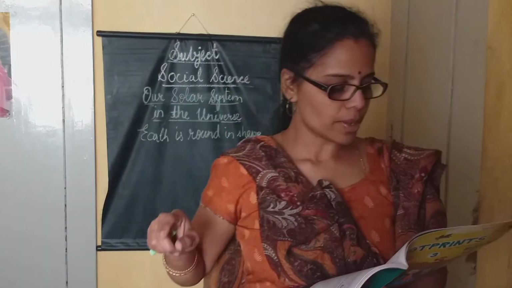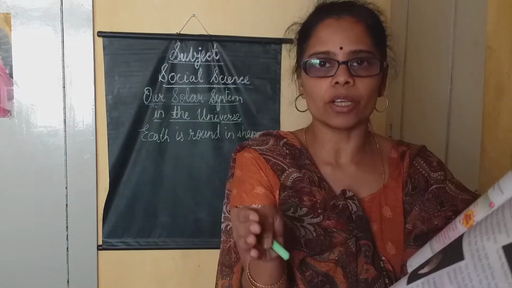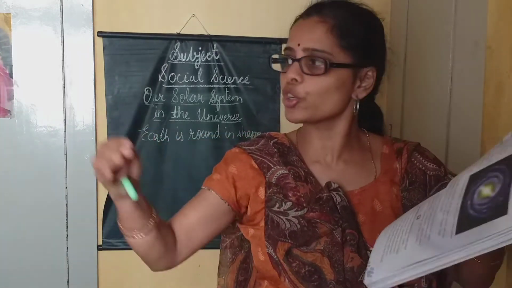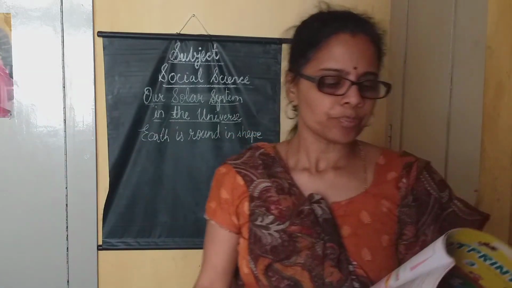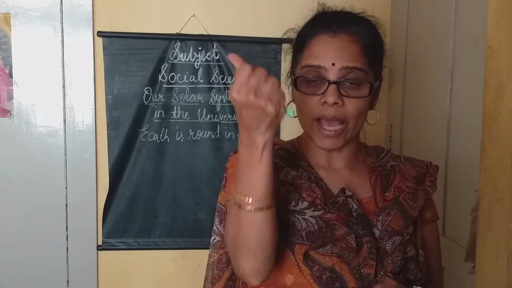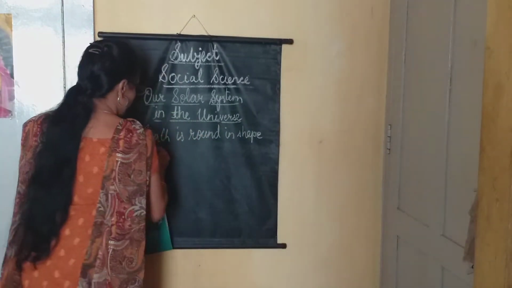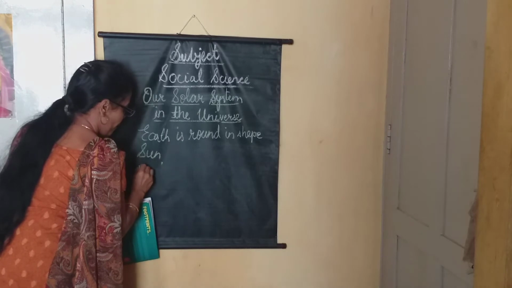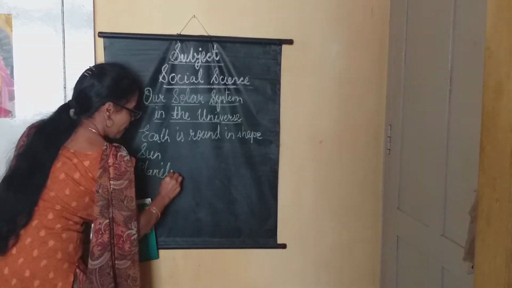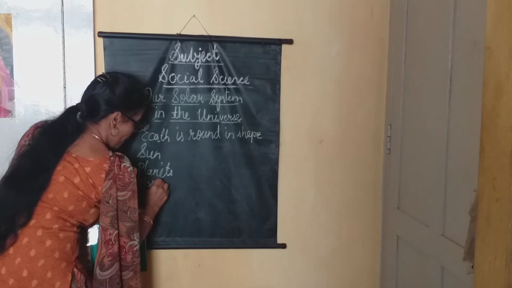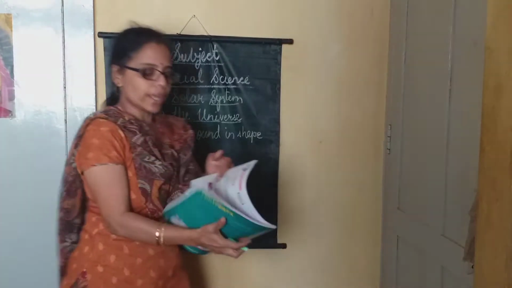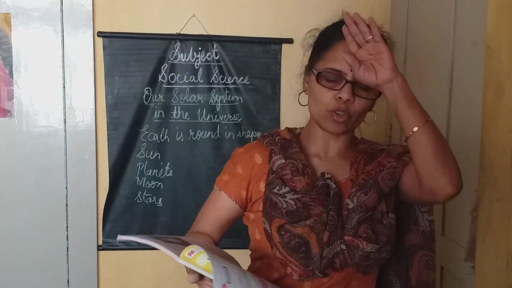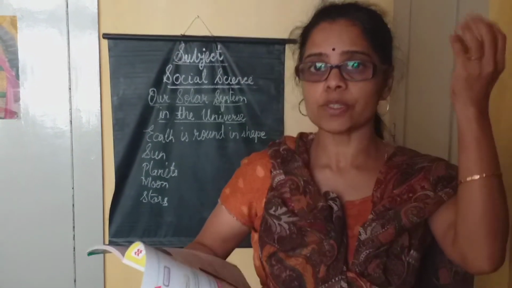Under universe. So it doesn't have particular small things, no space. It is endless. There is no end for it. It is endless, very, very big, vast it is. The space contains various heavenly bodies such as sun, planets, moon, stars. Okay, they contain all these things. Too many are there. Various kinds of stars are there.